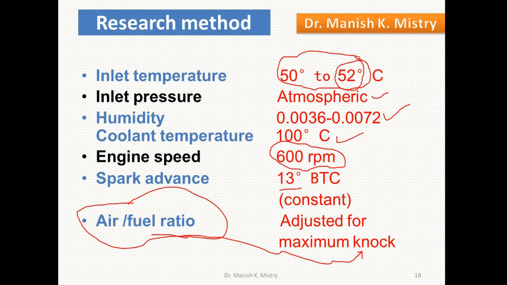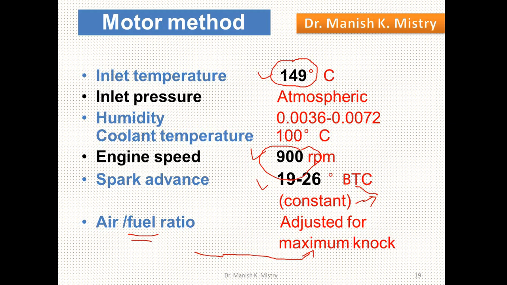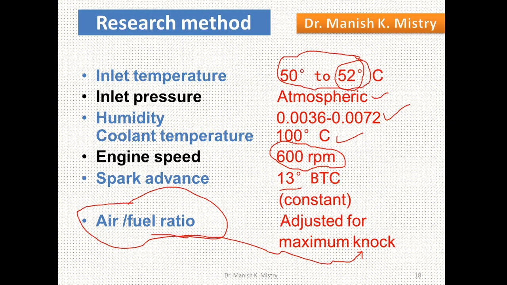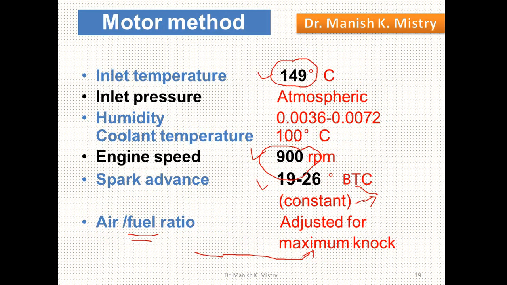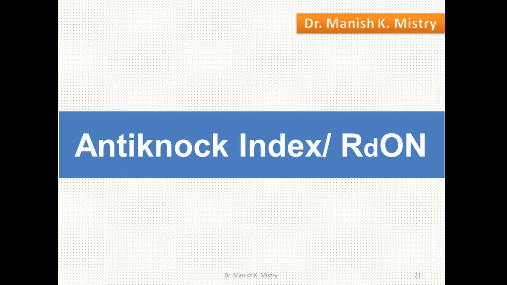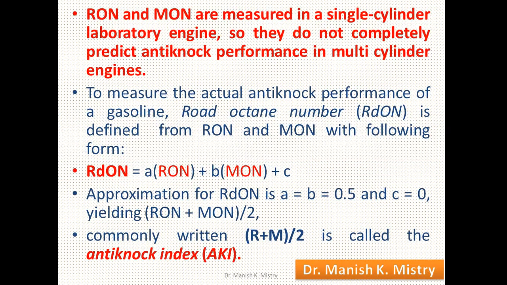Okay, then why are we performing two different methods? Actually, this is a laboratory scale method, but in real practice it is not obeyed. That's why the motor method is adopted. Even the motor method is not suitable. That's why another index is given, the anti-knock index. In the anti-knock index, two reference numbers are taken, research octane number and motor octane number, and that gives the road octane number.